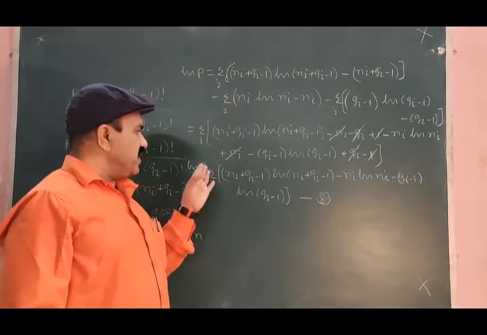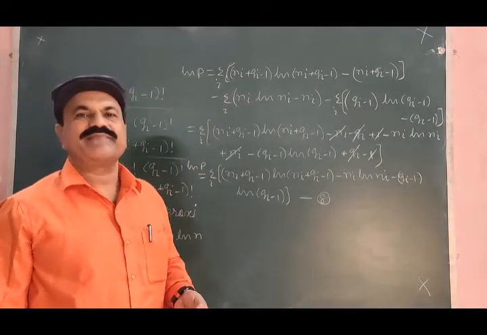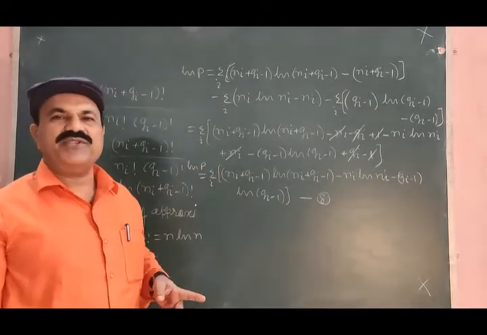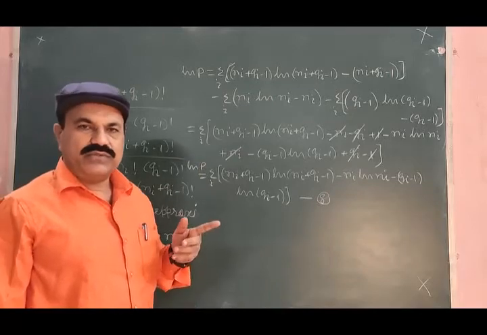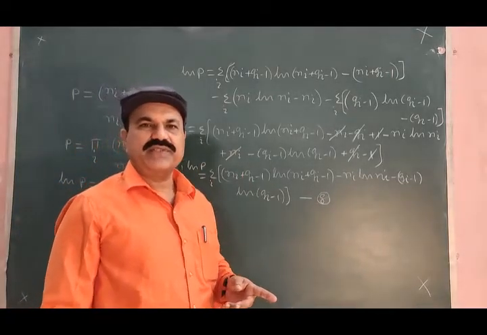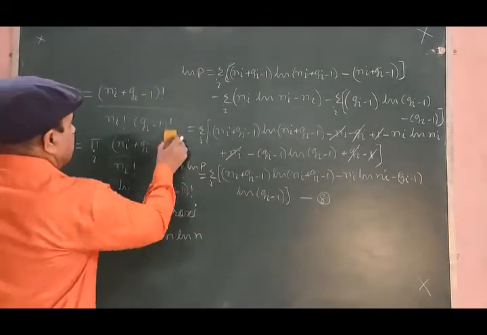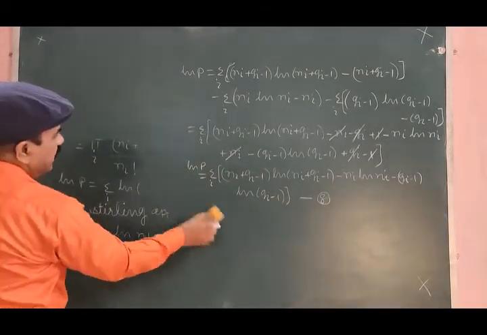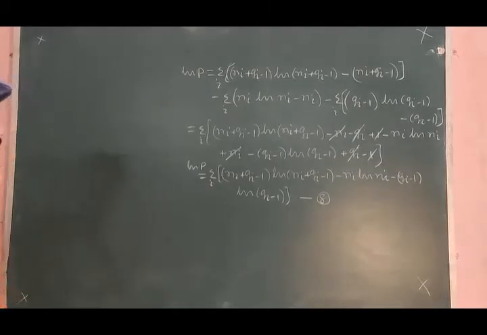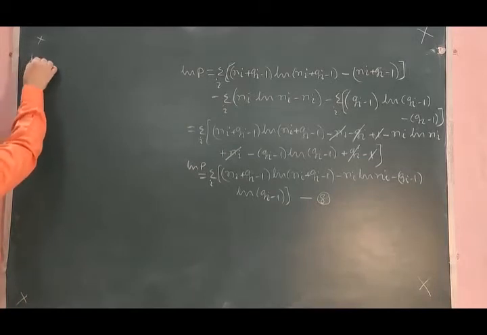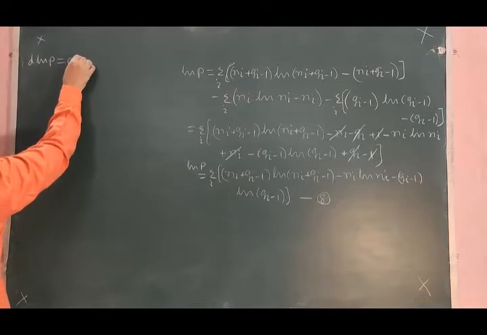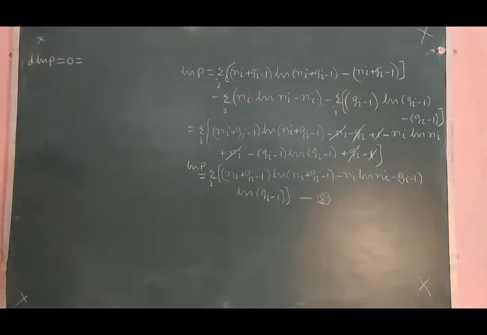We want to show this P is really maximum. This P will be maximum if differentiation of log of P is 0. So, to show that this P is maximum, let us differentiate equation 8 on both sides. Differentiation of 8 will be differentiation of log of P, which is equal to 0 as P is maximum.